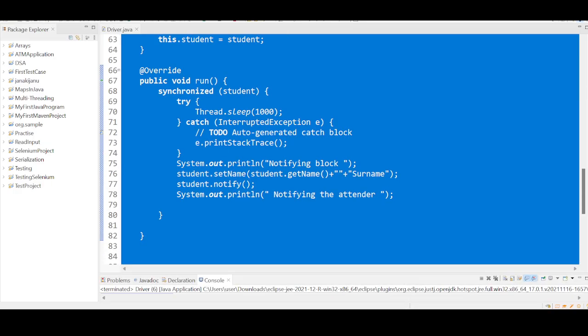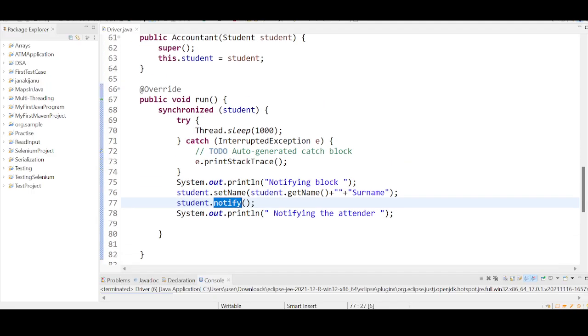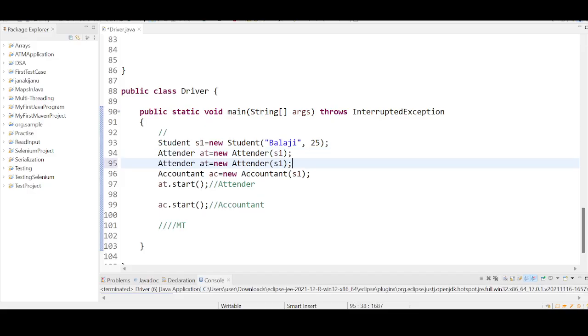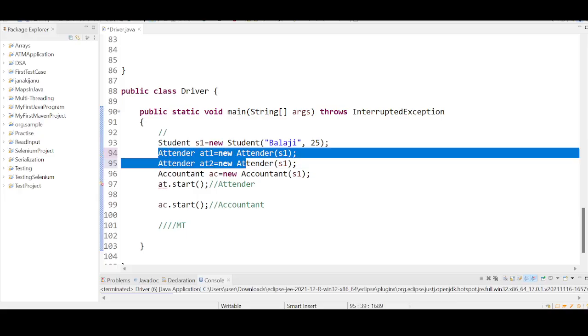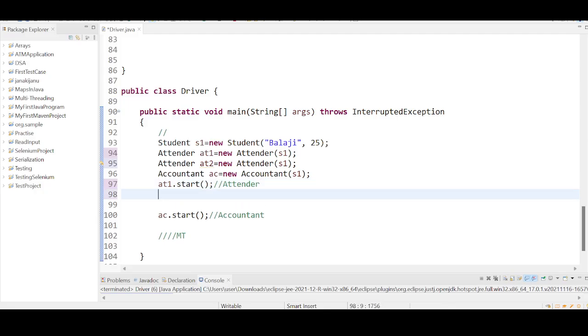Let us say here you have used notify. Let me take another attender. Let us say there are two attenders in a college, one and two. You are starting A1 and A2 with start. So how many threads are there in total? Four, along with the main thread, right?